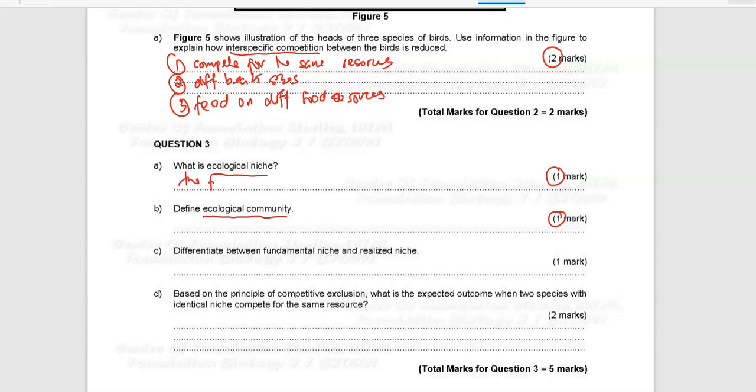The functional role of an organism in an ecosystem and the habitat or physical area where it lives and grows.